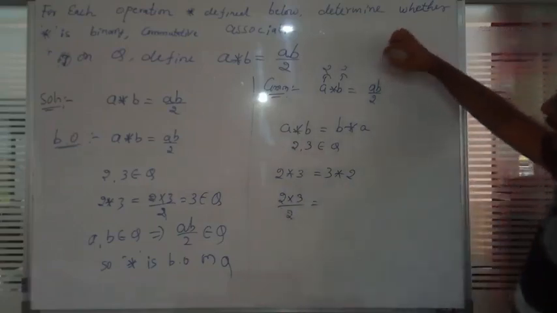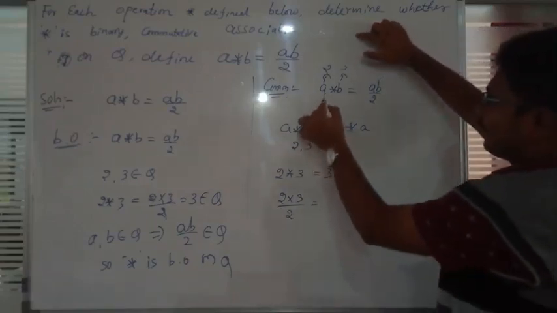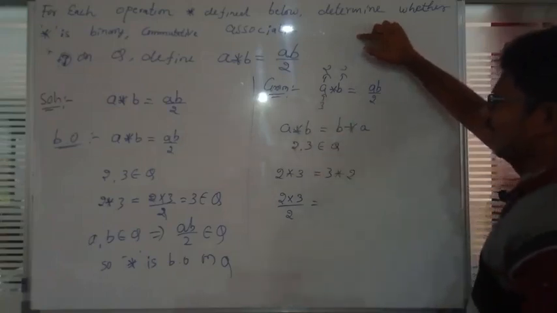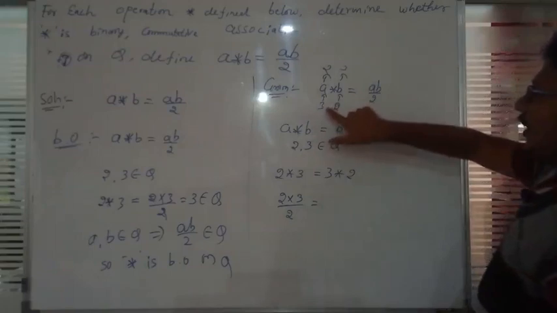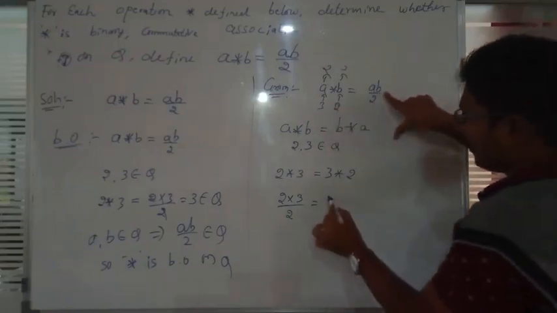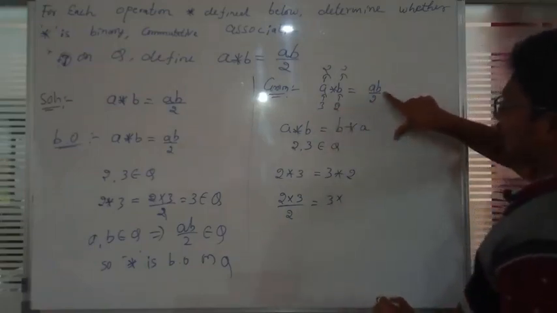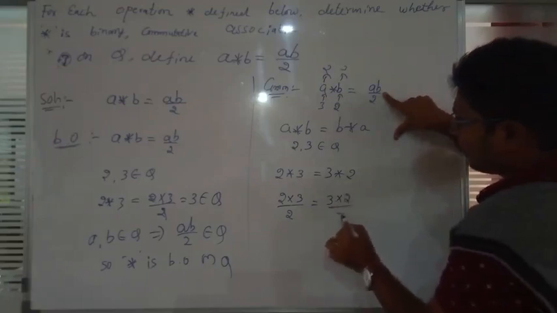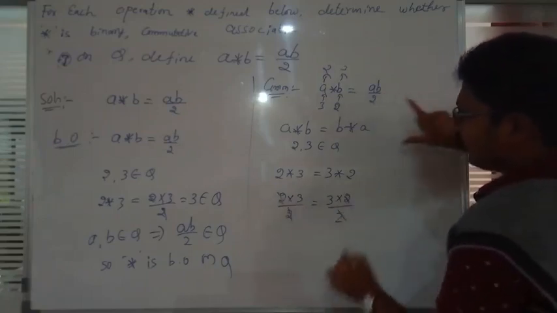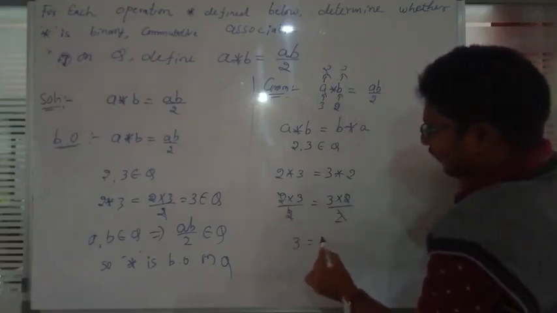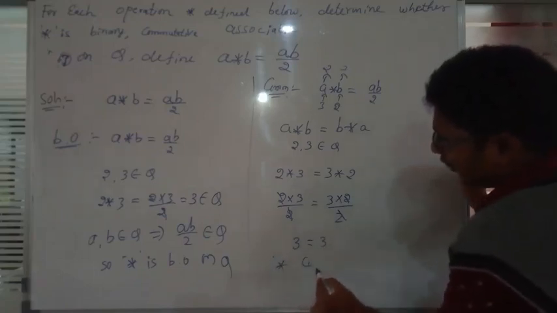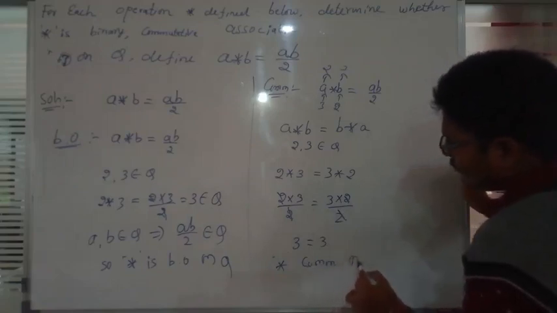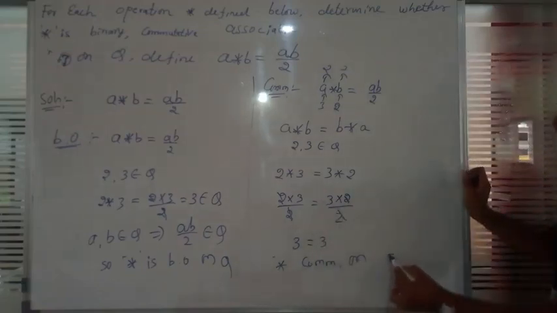Now a is 3 and b is 2, so 3 into 2 divided by 2; the 2 cancels, what remains is 3. So it means star is commutative on Q.